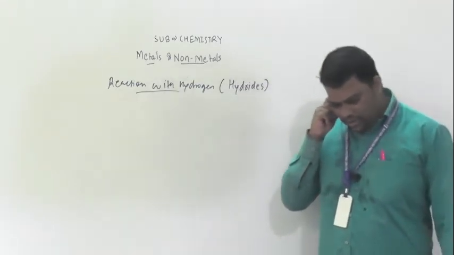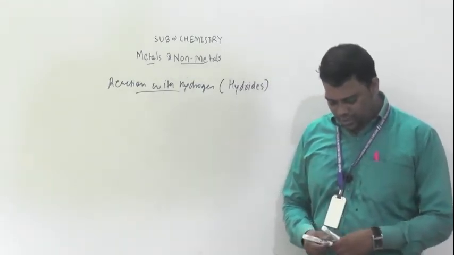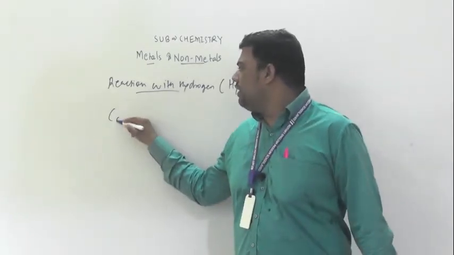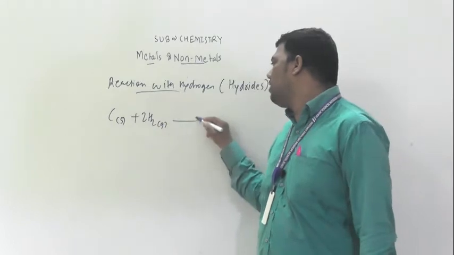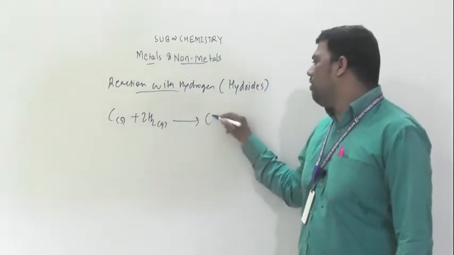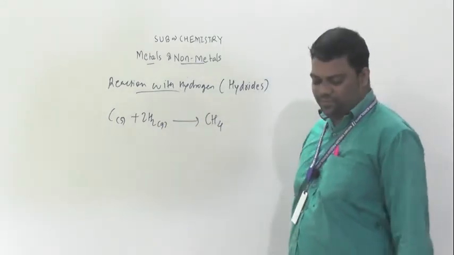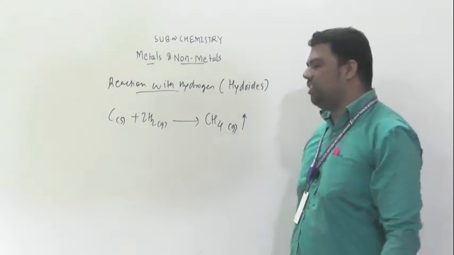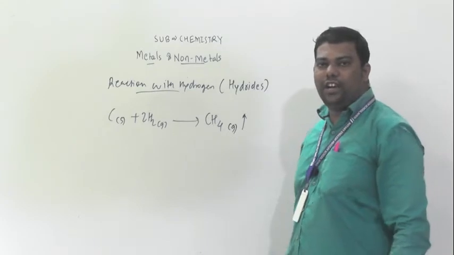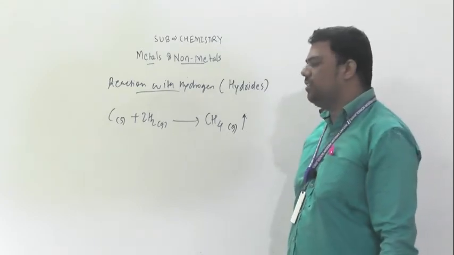We will take one example. Carbon solid plus 2H2 gaseous, what will you get? You will get CH4. CH4 is in which state? Gaseous state. It means you get a non-metal hydride, carbon hydride.